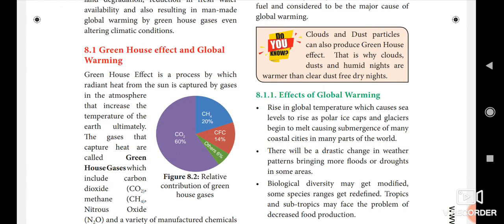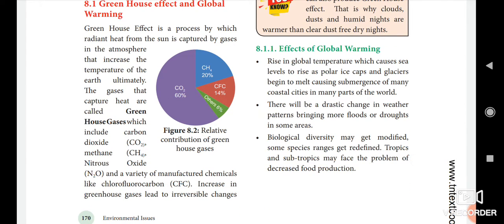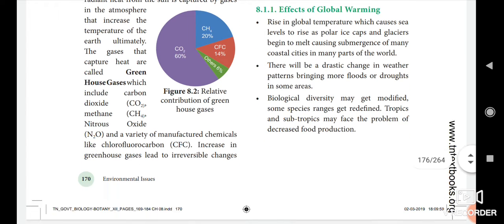Greenhouse effect is a process by which radiant heat from the sun is captured by gases in the atmosphere that increases the temperature of earth ultimately. That is called the greenhouse effect. Here the temperature will be increased. The gases that capture the heat are called the greenhouse gases, which consist of carbon dioxide, methane, nitrous oxide and a variety of manufactured chemicals like chlorofluorocarbon. Increase in greenhouse gases leads to irreversible changes.